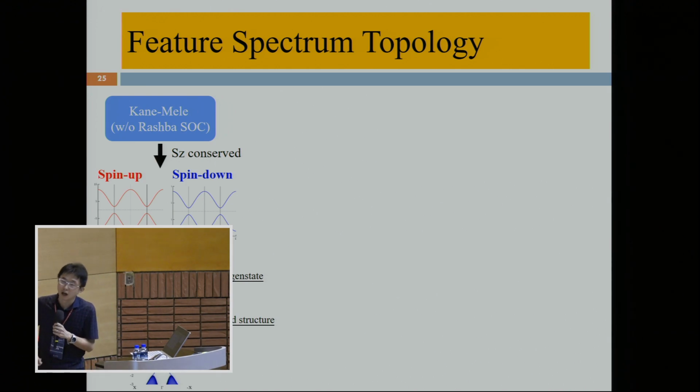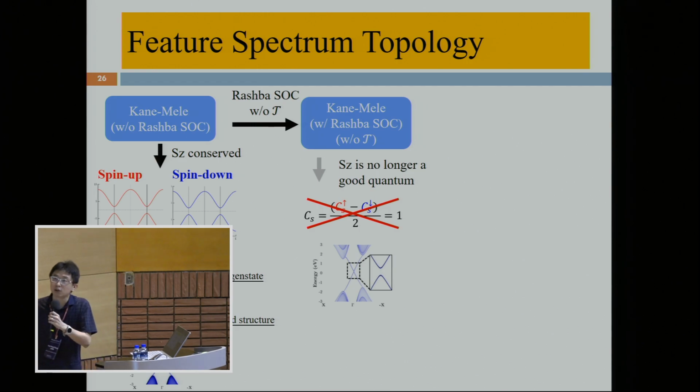So let me provide a very brief summary of these examples. If S_z, spin Z, is conserved in the Hamiltonian model, we can perfectly decompose the Bloch wave function into spin-up and spin-down states, and then we can calculate the spin-Chern number from the Bloch wave functions. In this case, the topological boundary state is gapless in the band structure. However, if we include the Rashba spin orbit coupling and the Zeeman exchange field in the Hamiltonian model, the spin-up and spin-down states will mix with each other.